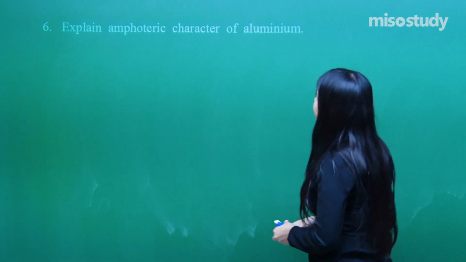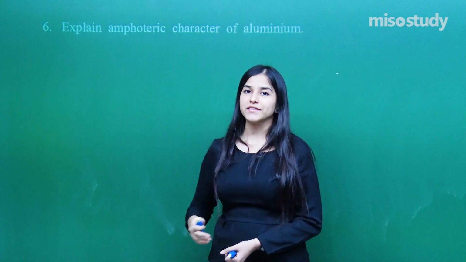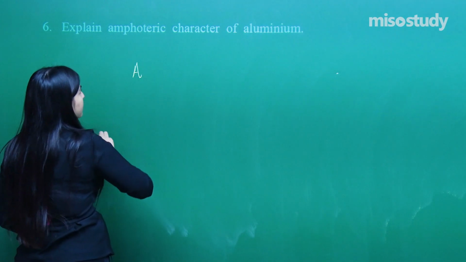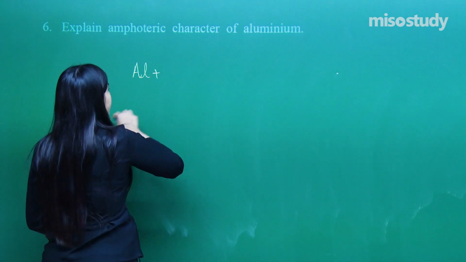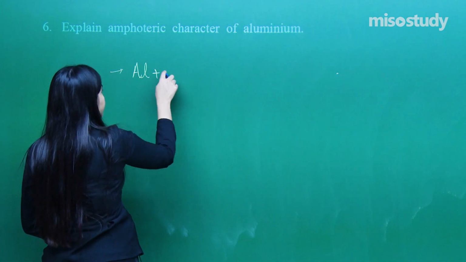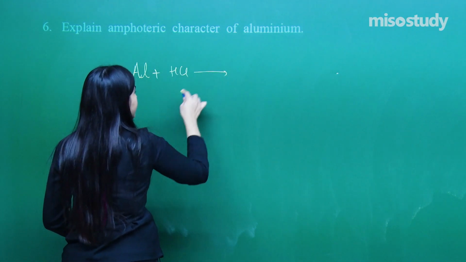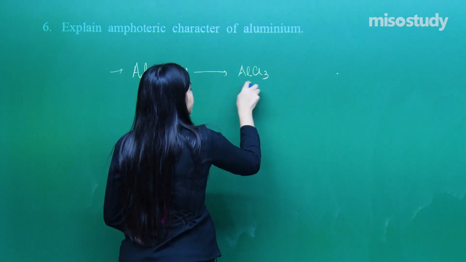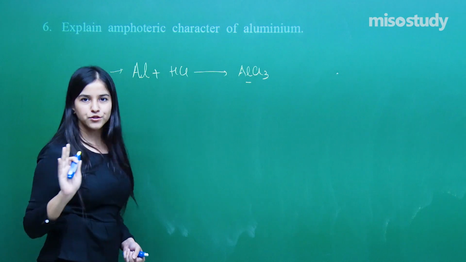Question number 6, explain the amphoteric nature. I just told you about this, amphoteric nature of aluminium. So aluminium can be acting as an acid and a base. Here it is acting as a base. See here, I am reacting with an acid. It will be aluminium chloride, a salt is formed, right? Rest of the reaction you have to complete on your own.